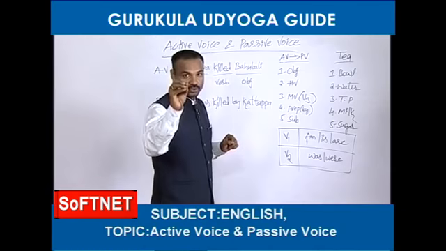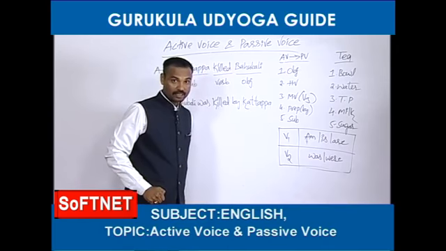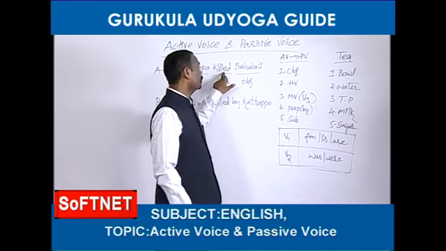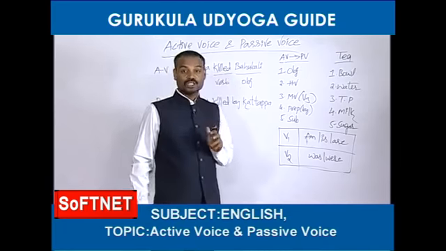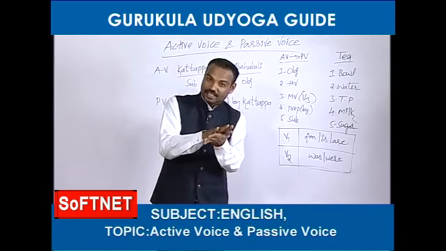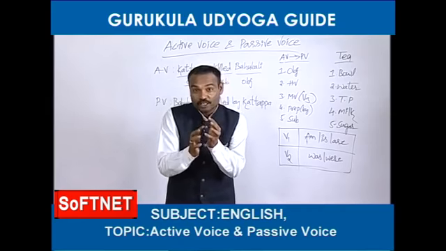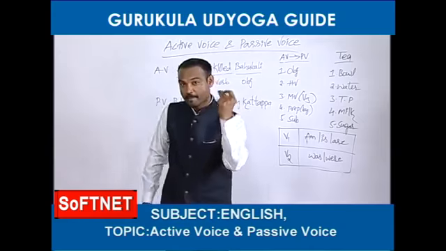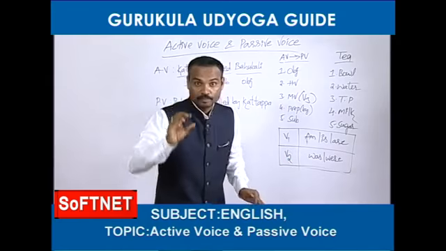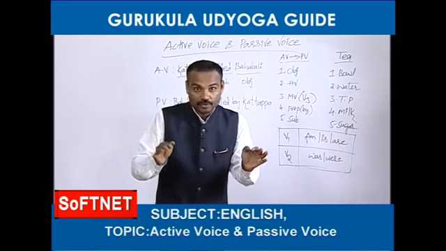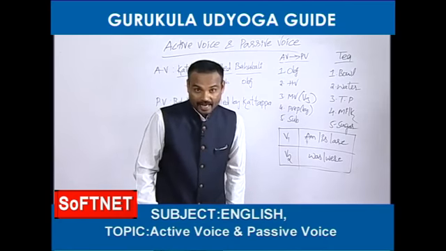Friends, if you want to know which is called object, you should ask a question. Whom? Whom did he kill? Whenever you want to know where is the object in the given activize, you should meet the verb in the activize. You should not meet your friends and my friends. Whom should you meet, friends, to know the object in the given activize? You should meet the verb in the activize. After going to that verb, you should ask a question. Hi verb, how are you? I want to know where is the object in this activize.